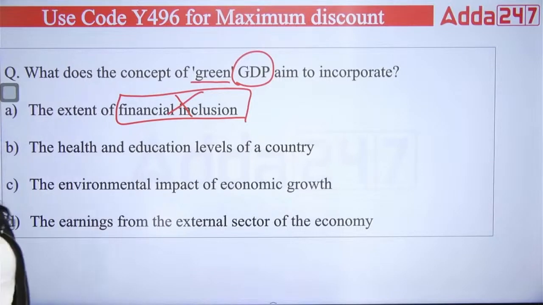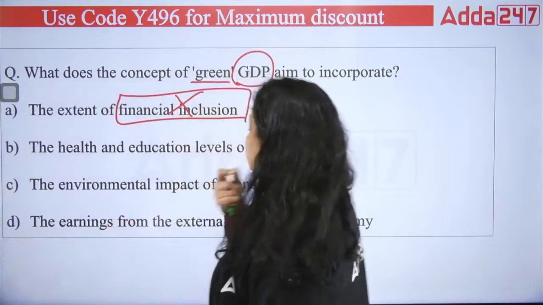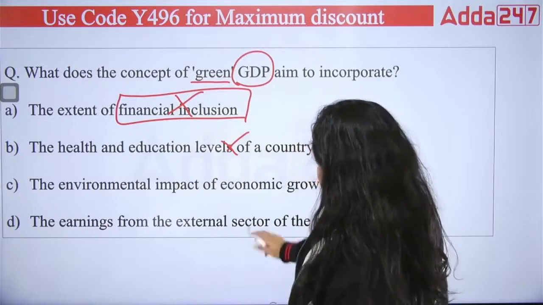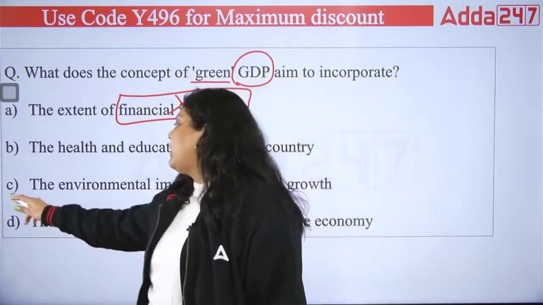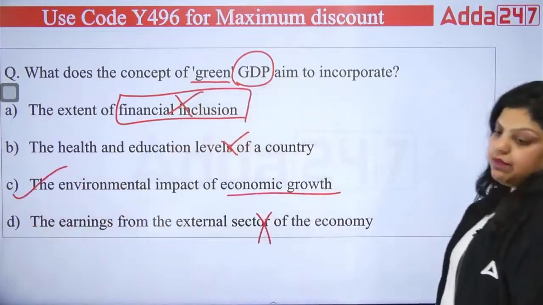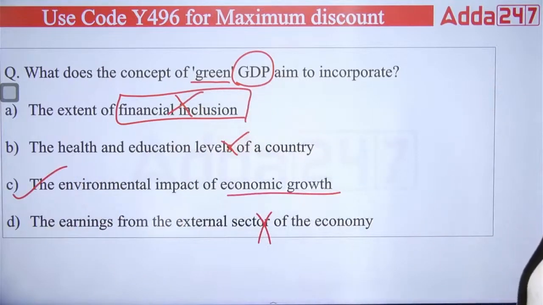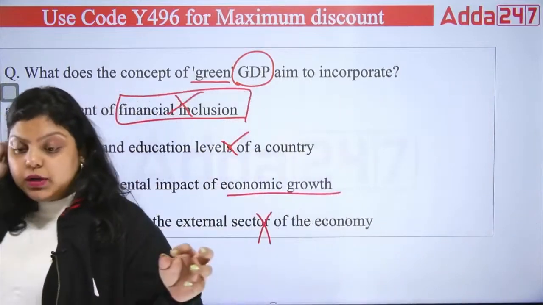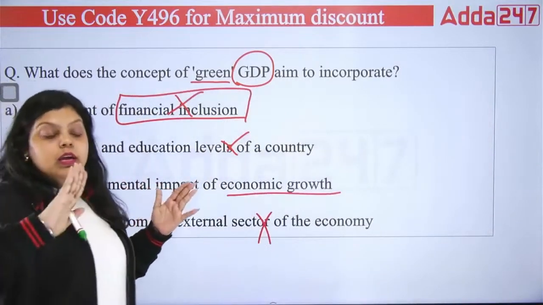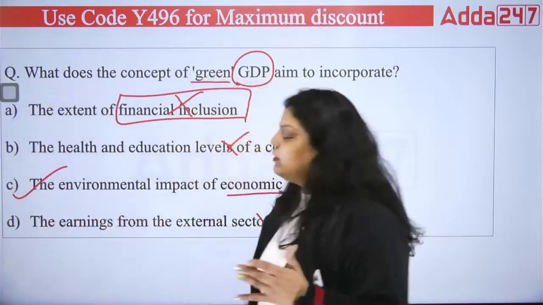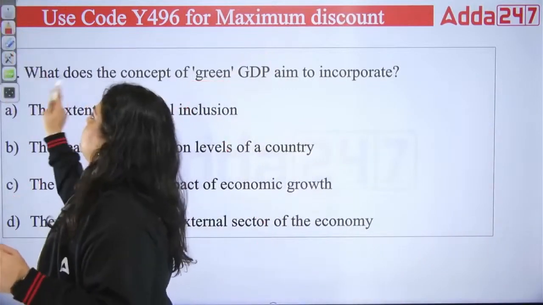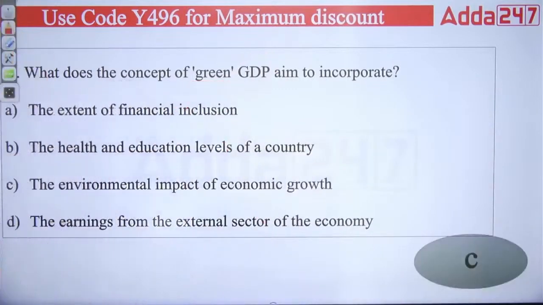What is financial inclusion? Do drop answer. The definition of financial inclusion. Now, the health and education level of a country, obviously not. The earnings from the external sector of the country, no. It is the environmental effect of economic growth. The environmental impact of economic growth will be taken care of under the green GDP. So when you calculate the green GDP, you also check it's not like how much production has been done. You also calculate what happened with the environment. What is the impact on the environment? That will also be calculated. So the right answer will be C. Okay, right answer we have is C.